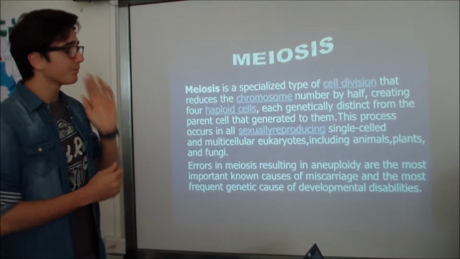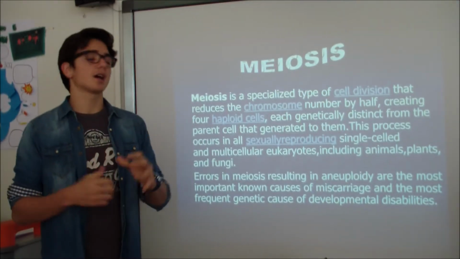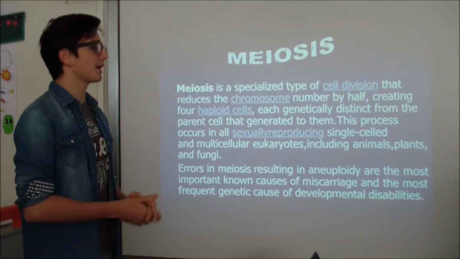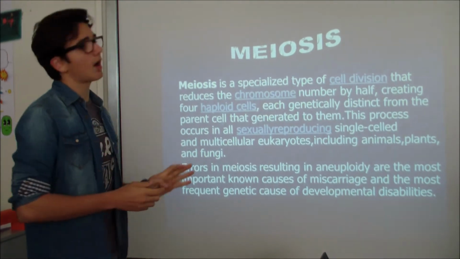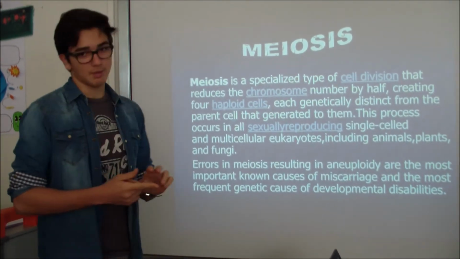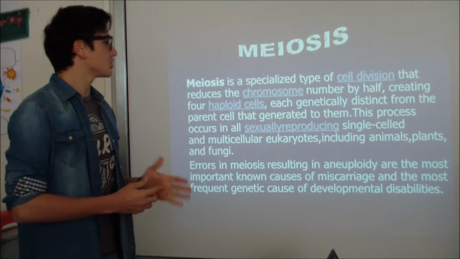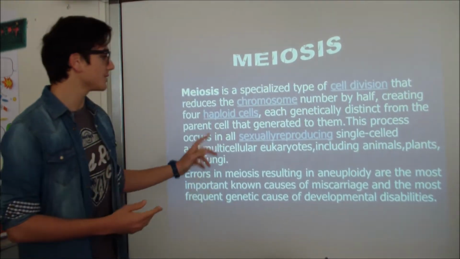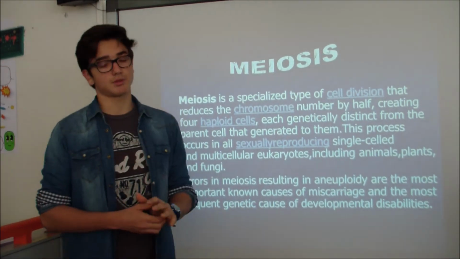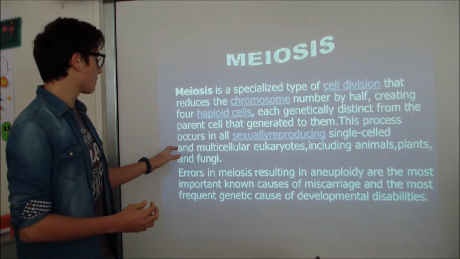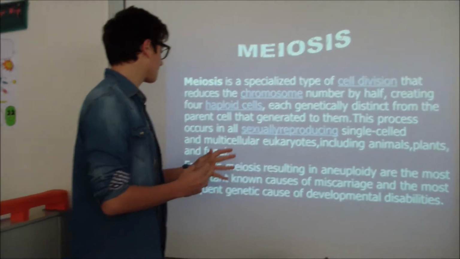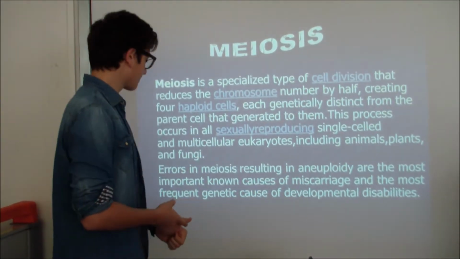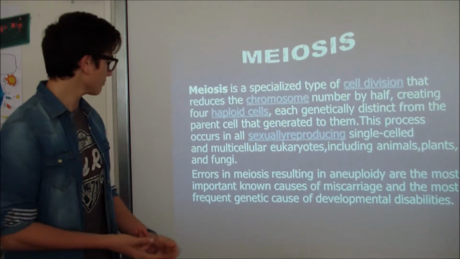As we can read here, meiosis is a specialized type of cell division that reduces the chromosome number by half, creating 4 haploid cells. Keep in mind that these 4 haploid cells are each genetically distinct from the parent cell that generated them. So it's very different from mitosis. This process occurs in sexually reproducing single-celled and multicellular eukaryotes, including animals, plants, and also fungi.